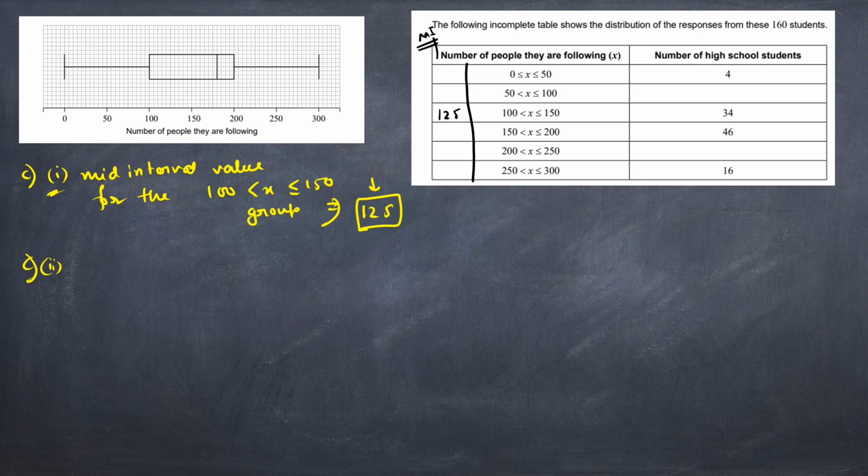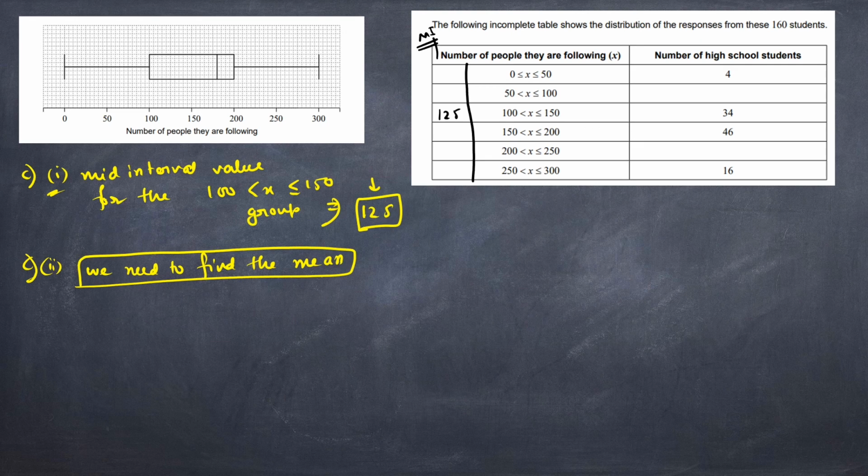And for C2 we are asked to calculate an estimate for the mean number of people being followed. So we need to find the mean. In the box-whisker model we just have all other values other than the mean: the minimum value, quartile 1, the median, quartile 3, and the maximum value.